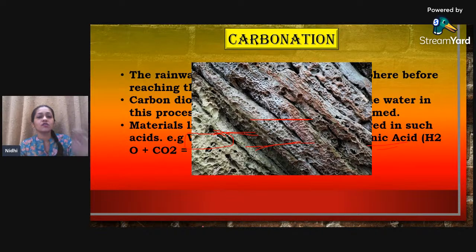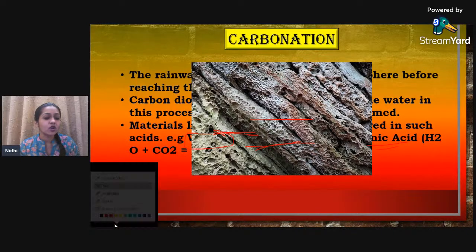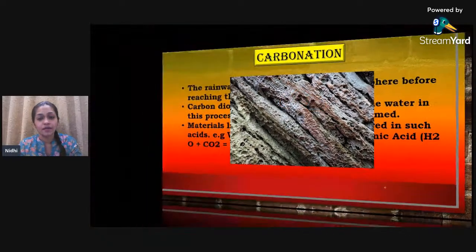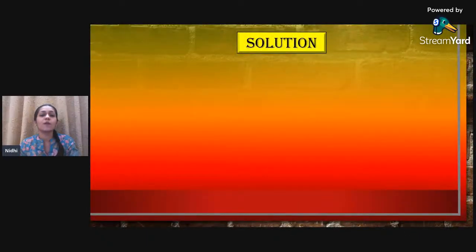So this is how, because of the acidic reaction, this kind of holes are getting created, as you can see on the screen. Yeah, so this kind of holes are getting created. Yes, this you all can see, these are all the reaction of the water getting dissolved with the carbon dioxide and making carbonic acid. ठीक है, so this kind of things can happen. Moving to the next part, that is the solution.